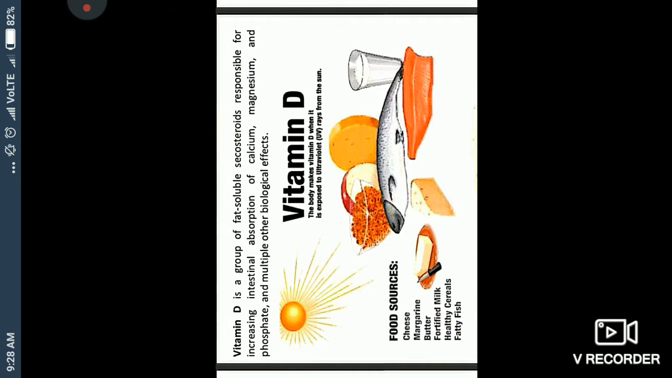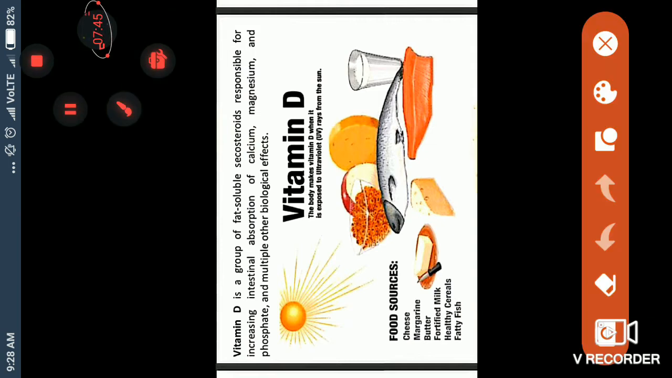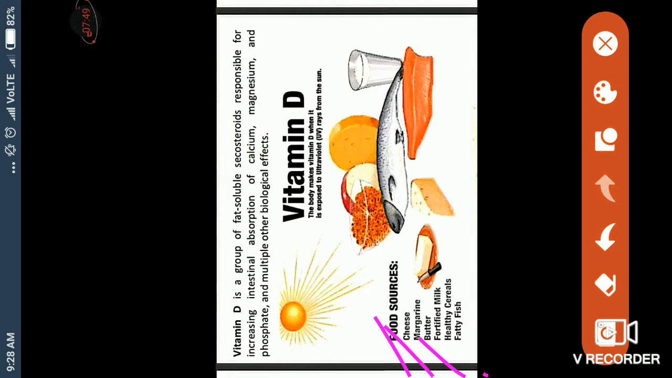Understand? These are the main sources. Like you are seeing butter, fortified milk. Fortified milk means when we do many processes with the milk in the dairy, and then we eat it. And fatty fish.